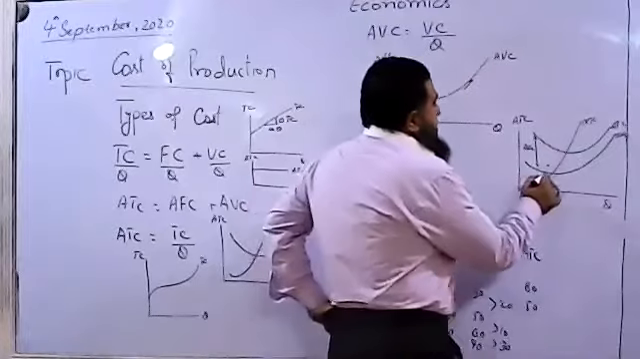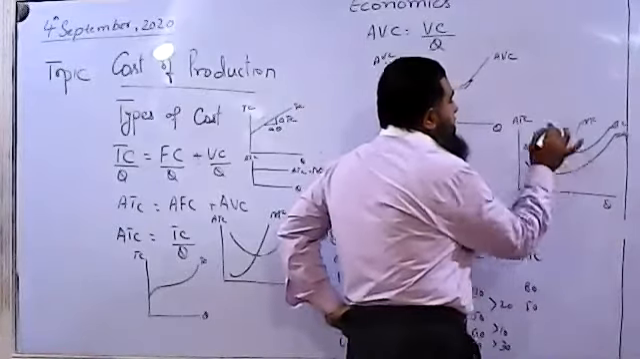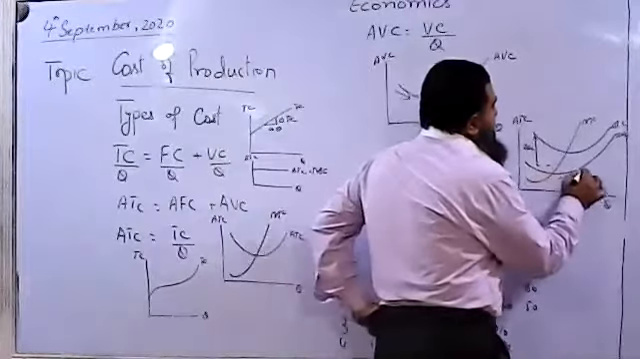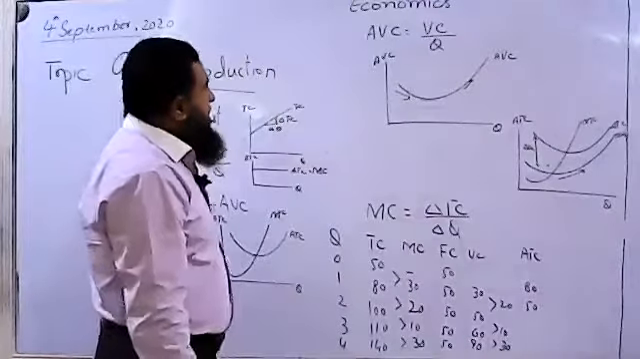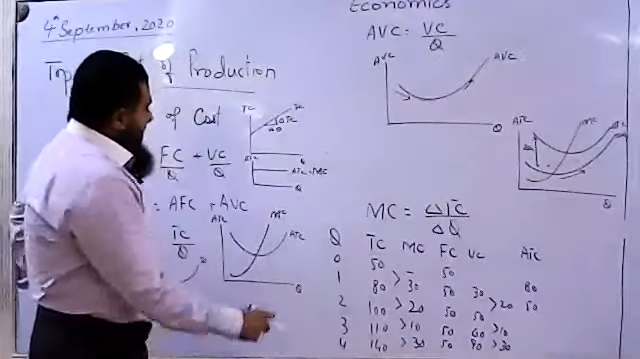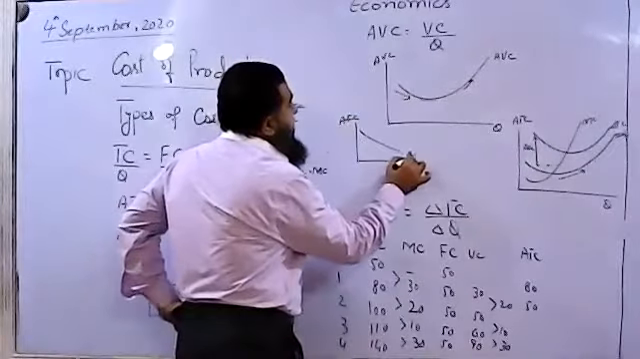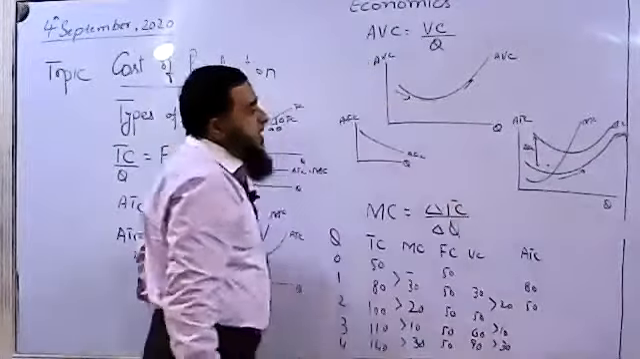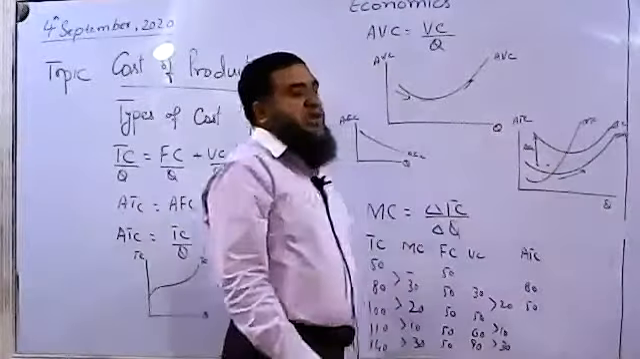So average variable cost has its minimum point before the average total cost minimum point. Why? It starts to increase before the average total cost does. The reason is, when average total cost is decreasing, average fixed cost is declining. So when both average fixed cost and average variable cost are decreasing, therefore, average total cost is also pulled down. It is also decreasing.